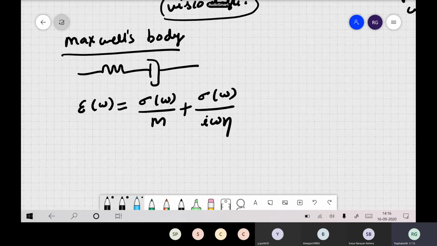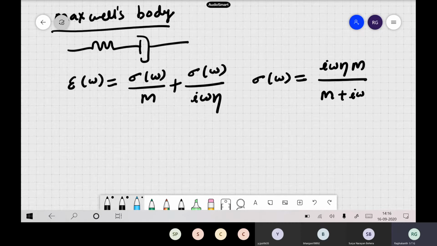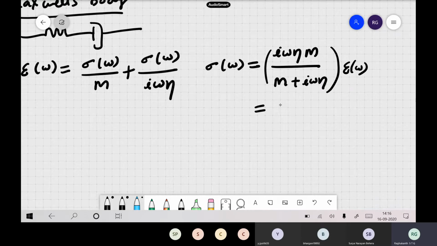And finally, after all those things, we have written our stress-strain relation as i omega eta m by m plus i omega eta, into epsilon of omega. This is in the frequency domain. So you can write this as m of omega into epsilon of omega. This is the stress-strain relation in the frequency domain for a Maxwell's body.